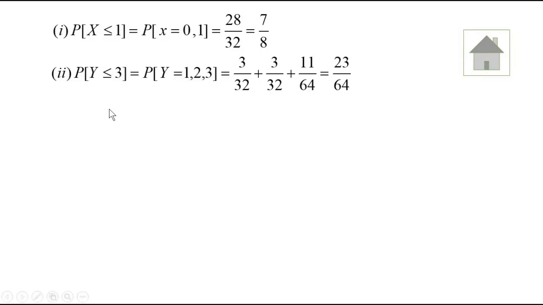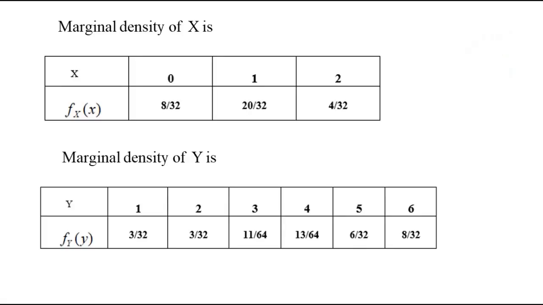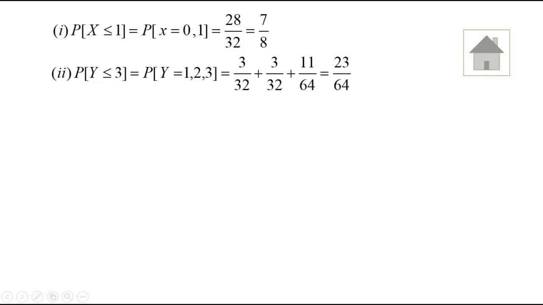Similarly, when y is less than or equal to 3, that means y is 1, 2, 3. From the marginal density function of capital Y, add the corresponding probabilities 3 by 32, 3 by 32 and 11 by 64, which is 23 by 64.